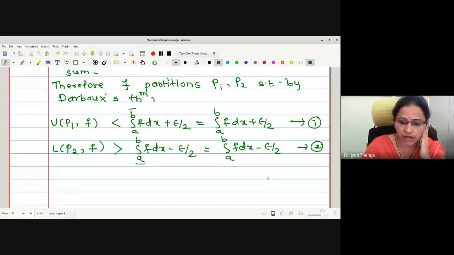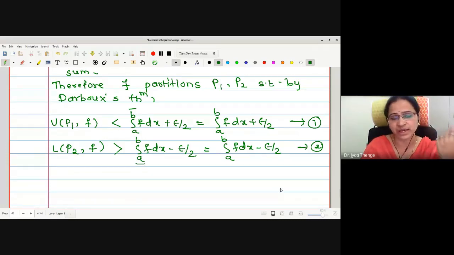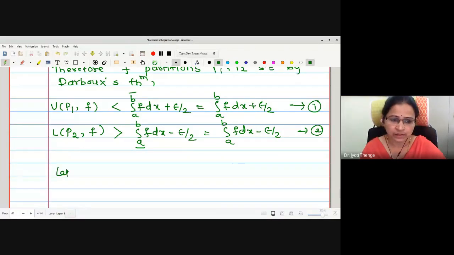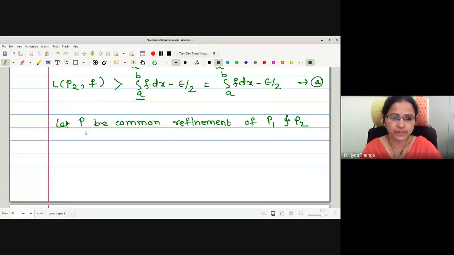What are P1, P2? P1, P2 are the partitions whose norms are less than delta, where delta is the value depending on epsilon. Now, what we will do, we will take a common refinement of these two partitions. Let P be the common refinement of P1 and P2, that is, P equals P1 union P2.